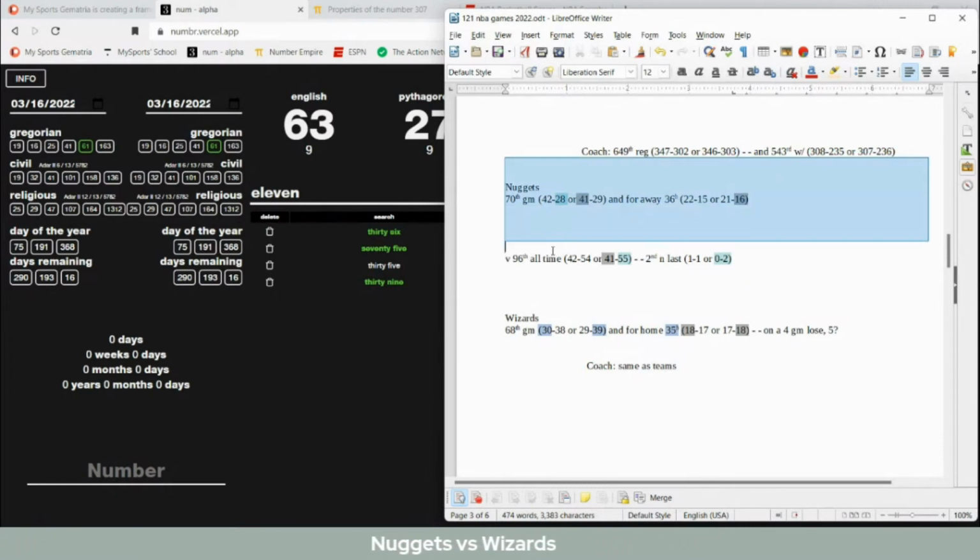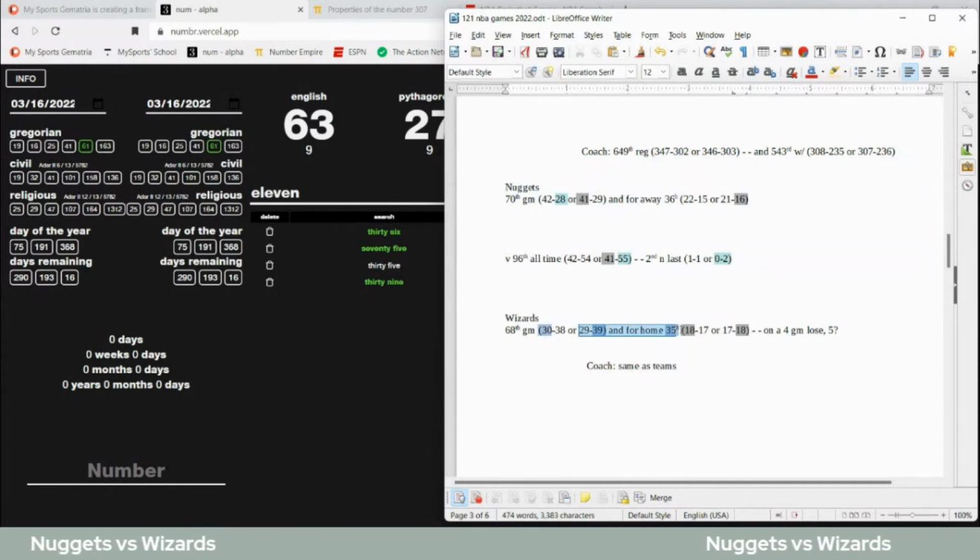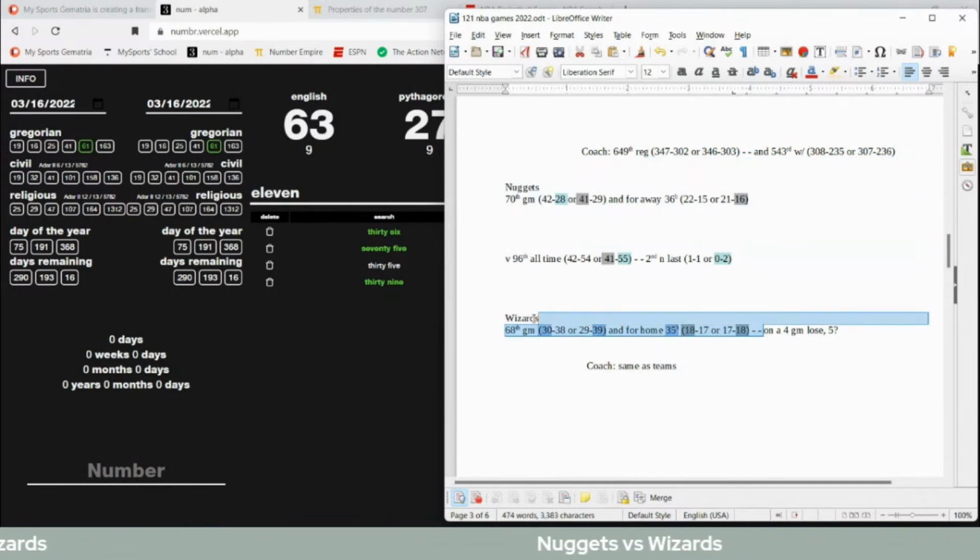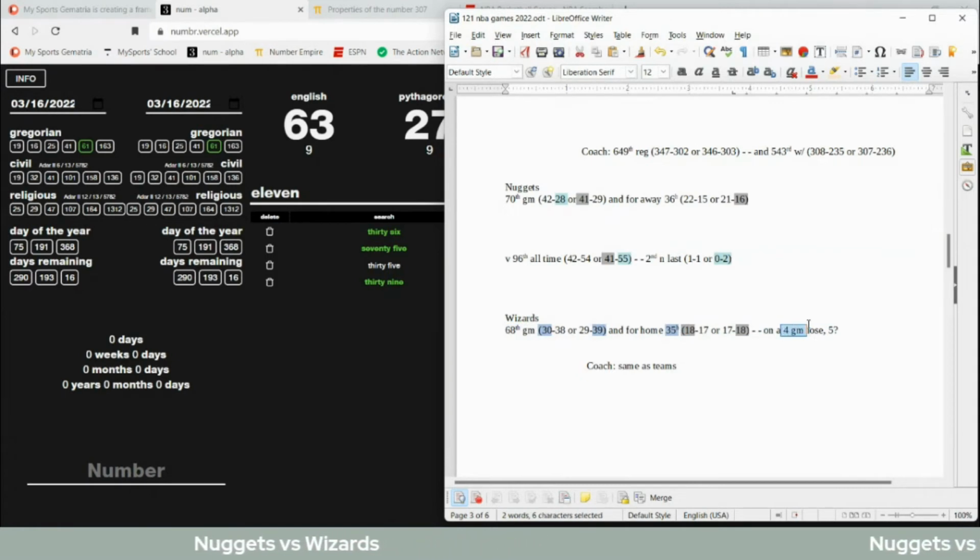If the Nuggets were going to win, we pretty much spelled it out for the Wizards, how they can go either way, the 18, the 30, or the 39. It can go either way for them. The Wizards are on a 4-game losing streak. They could get their 5th loss in a row. If they do, Nuggets would get their 55th all-time head-to-head win against the Wizards, to go along with the 5 pattern.